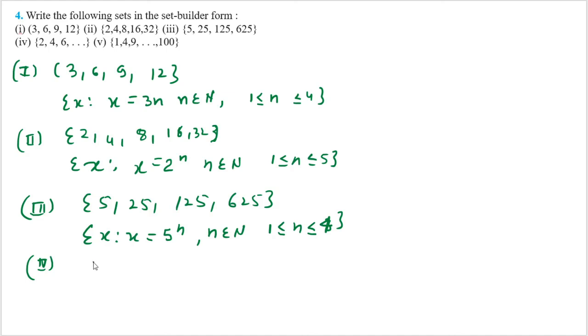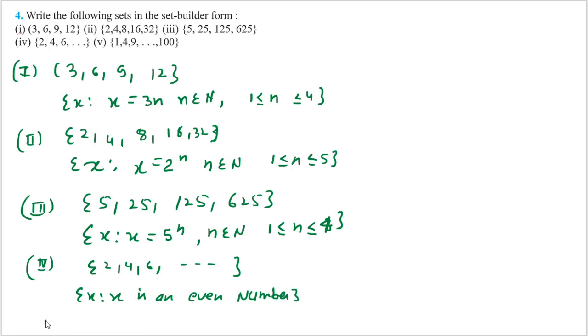Fourth part. What is given in the fourth part? It is given 2, 4, 6 and so on. There are many numbers. So how do you write it? All these numbers are even numbers. So you can write it like this: x is such that x is an even number.